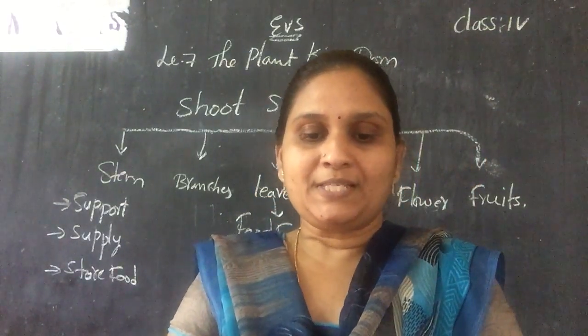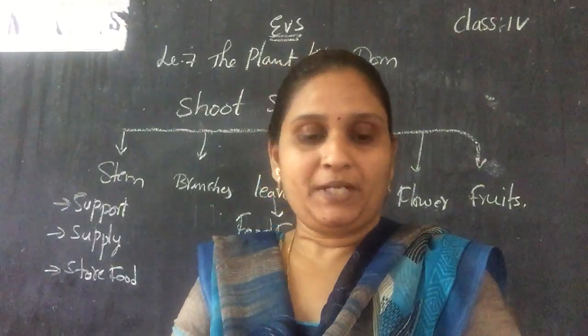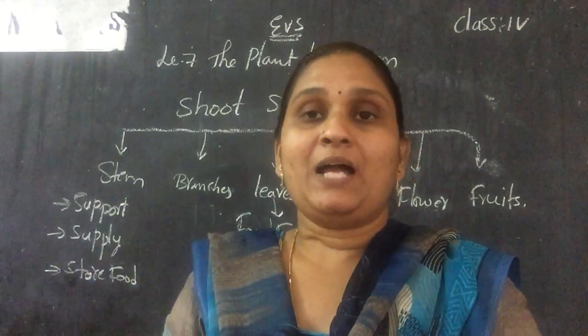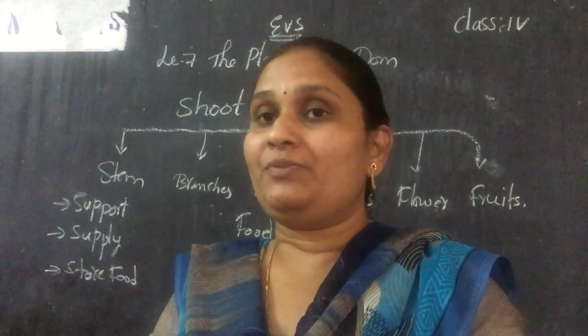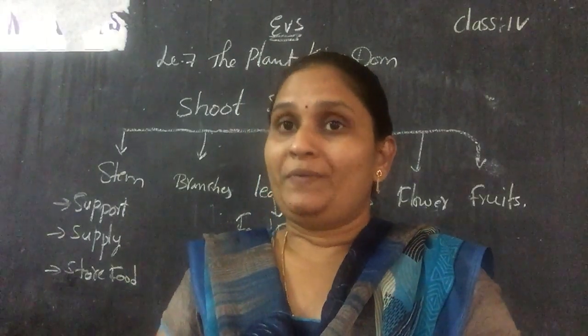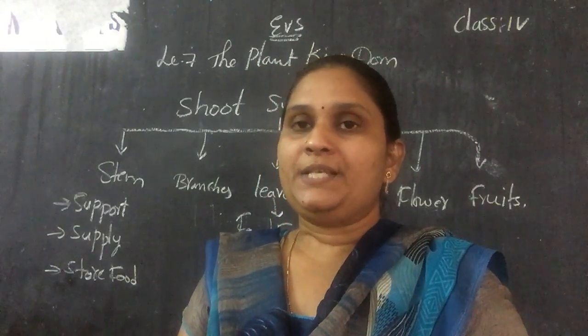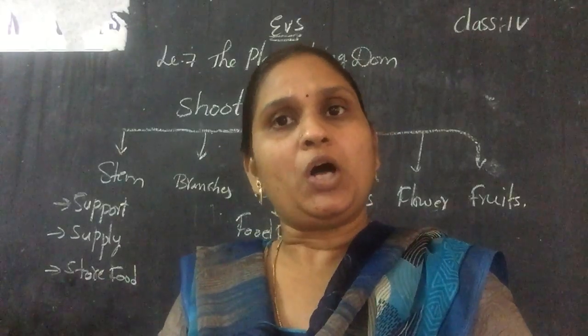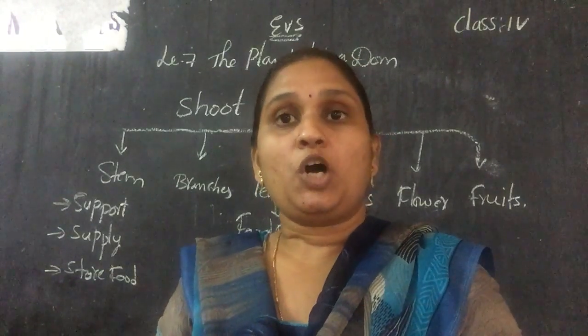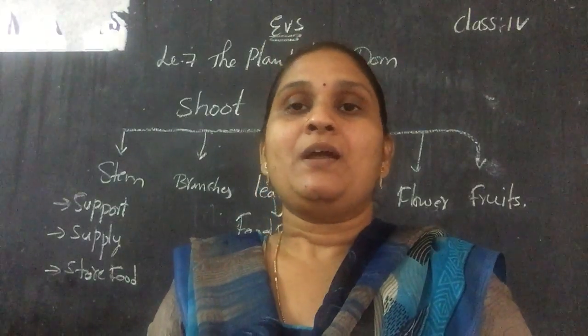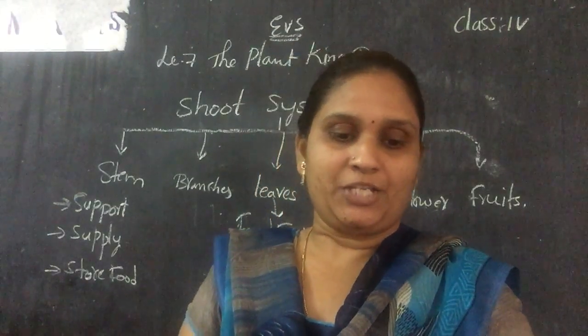So if trees are cut down, there will be an imbalance, and the oxygen released into the atmosphere will get less, and even vegetables, fruits and leafy vegetables will get less. So if you cut down more trees, the oxygen levels will decrease and we'll get food shortage.